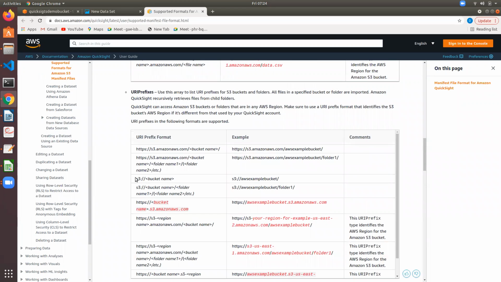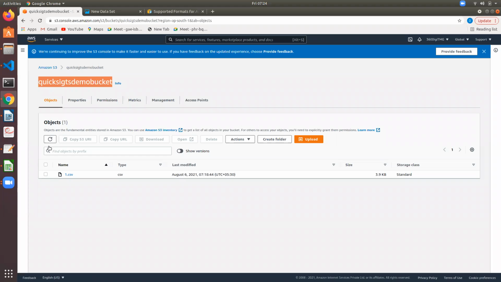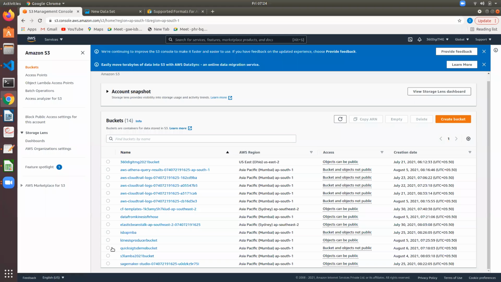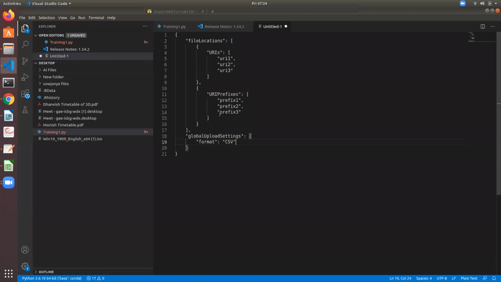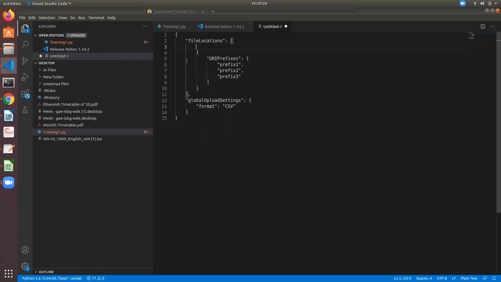So now what we will do, we will copy this one. Or what we can do, we can go to the QuickSight bucket in Amazon S3, select QuickSight, copy ARN, let us use this URI prefix.